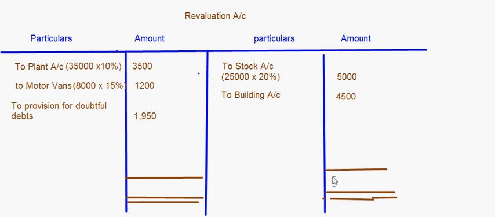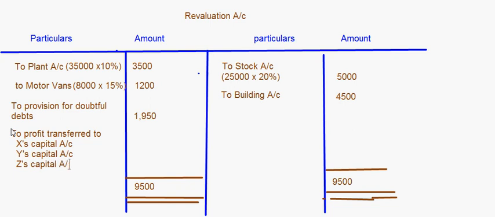The credit side total is coming to be 9,500, and here you have profit transferred to X's capital account, Y's capital account, and Z's capital account.